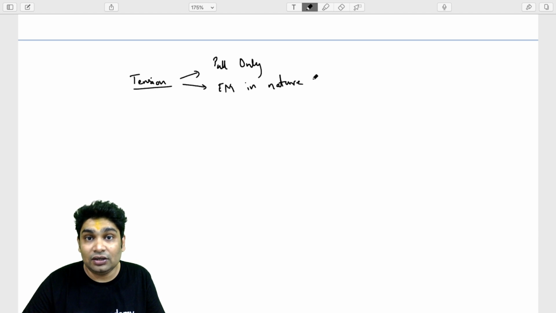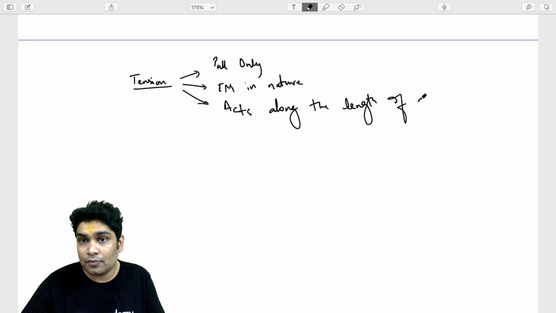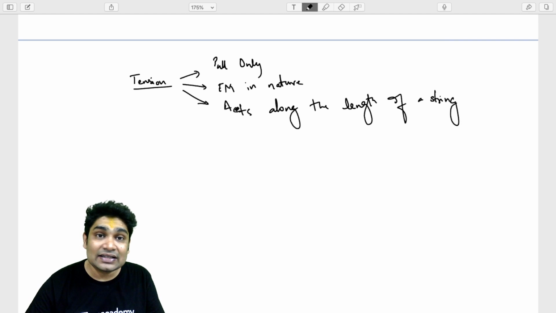How about the direction? It acts along the length of a string. Now, how about the magnitude? Again, it has a self-adjusting magnitude.